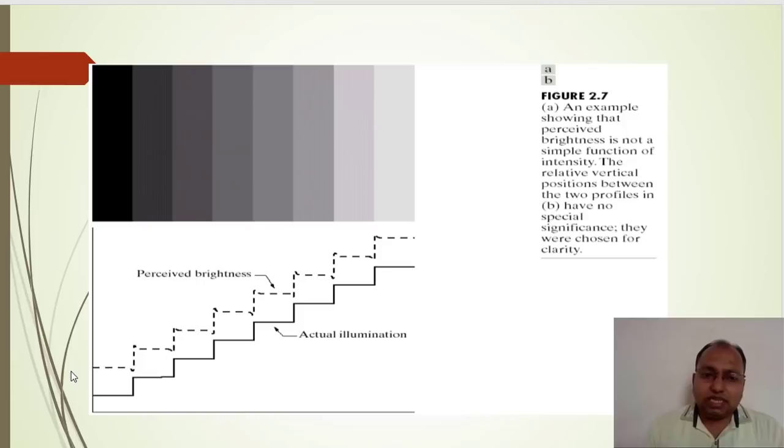The actual information is gradually increasing brightness level intensities, right? But whenever we perceive these changes in the brightness level, we may feel that there is a sudden change in the gray level intensity, from black to gray to black.